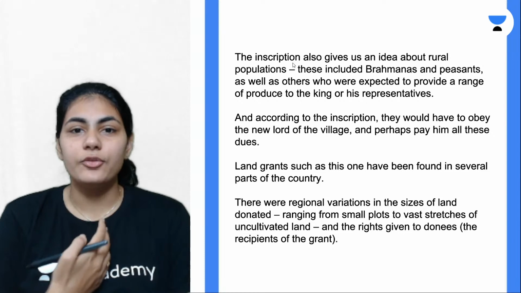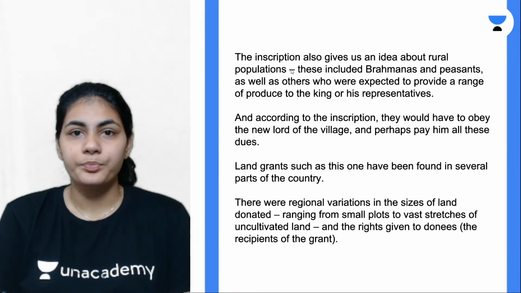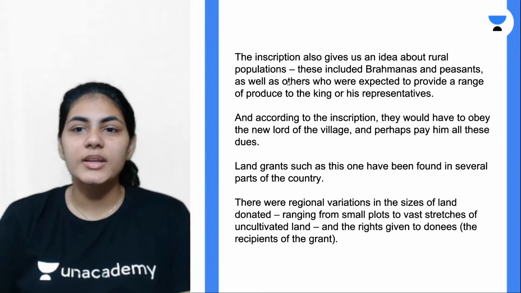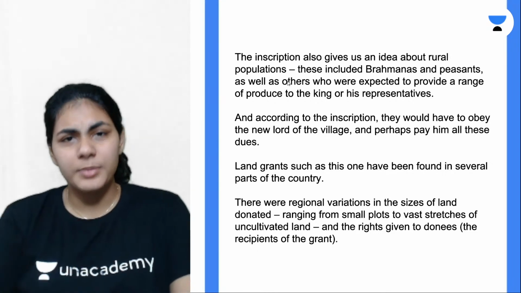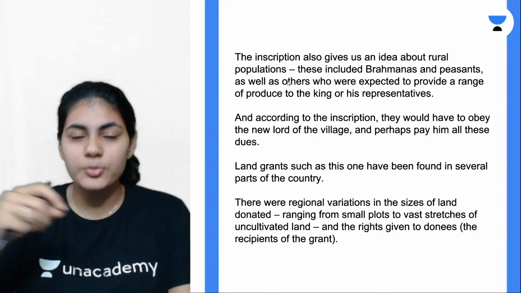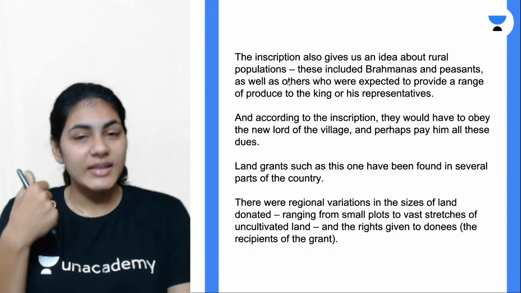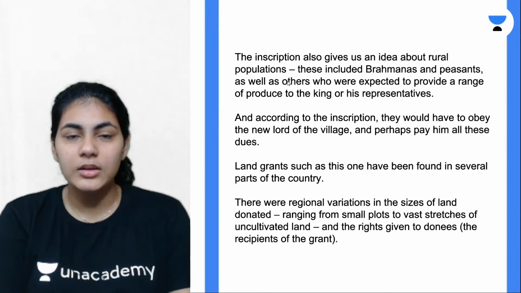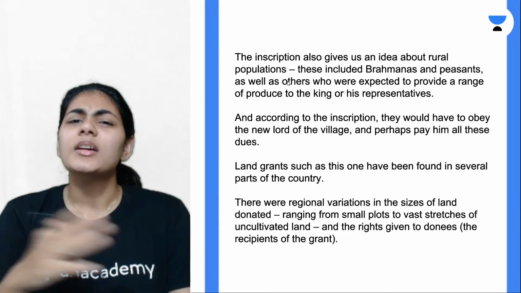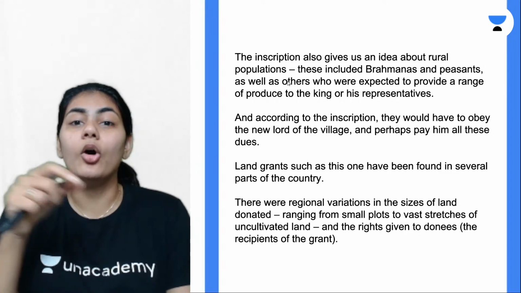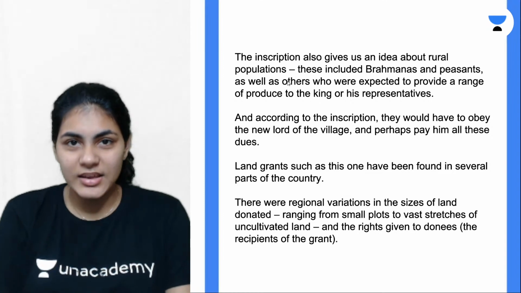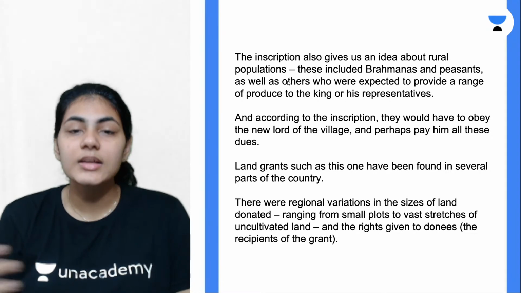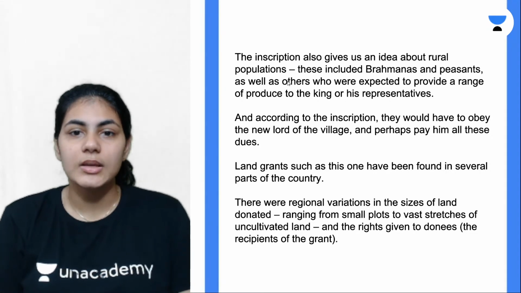It's giving us basic information about the rural populations, right? It's saying that so and so people resided in a village, Brahmins were there, peasants were there, some other people were there. When the inscriptions are recorded, the name of the donor, the name of the donee, the occupation of the donee, which year it was granted, so much extra information was also recorded on the inscription. That is why if you read these, we get so much other information about the rural populations as well. So that way it's also an important source.